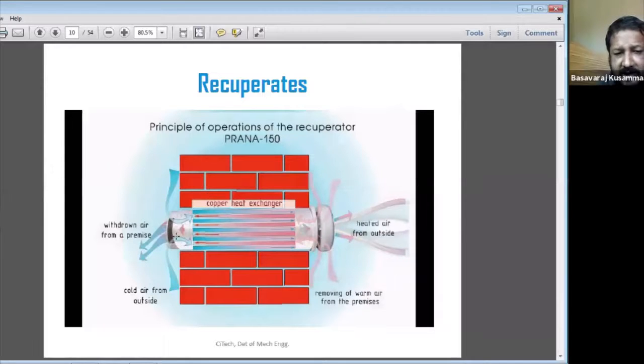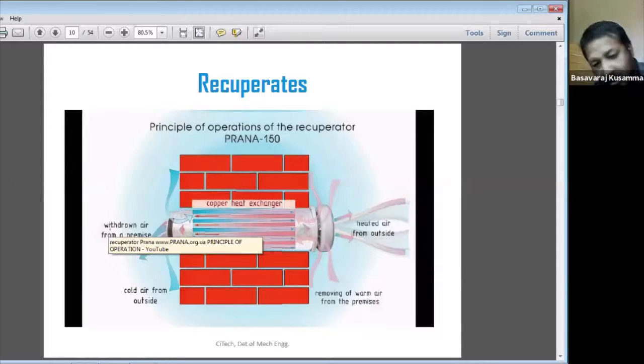We can call this a recuperator, because it removes the hot air from inside to the outside environment. Heat transfer is taking place in the air conditioner, so we can call that a recuperator.